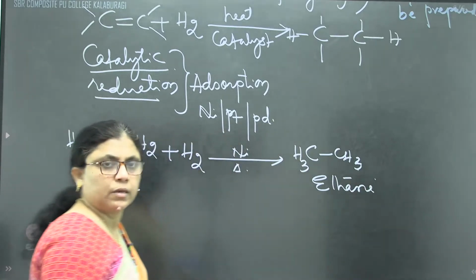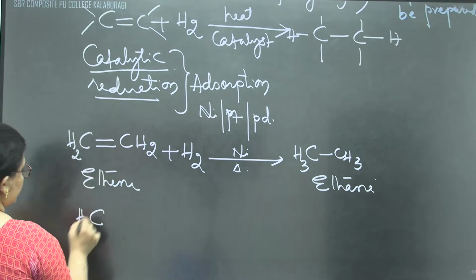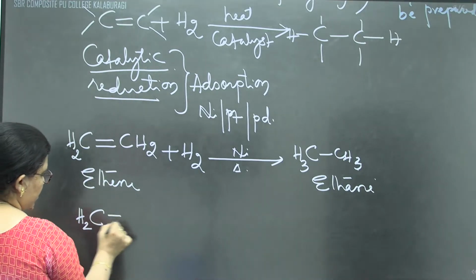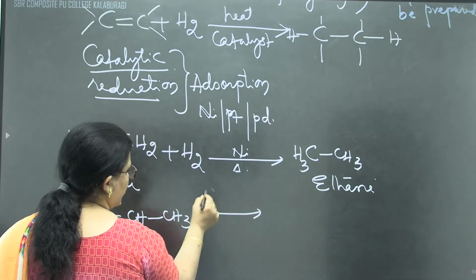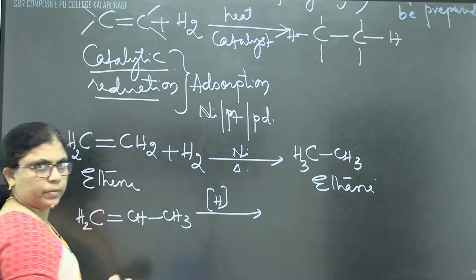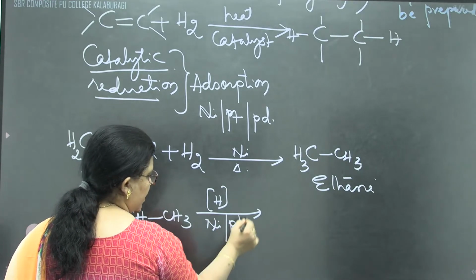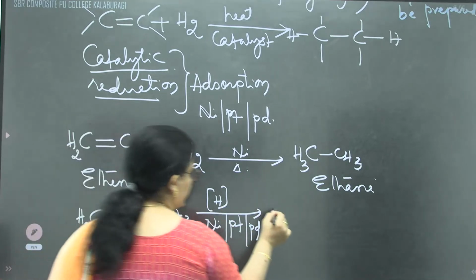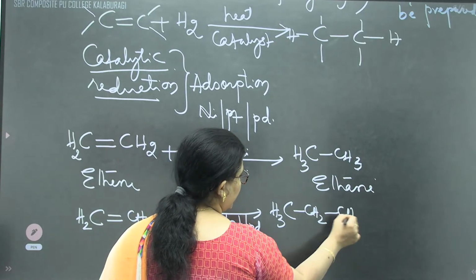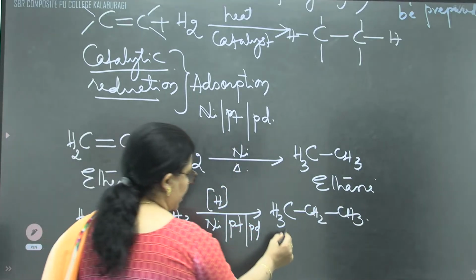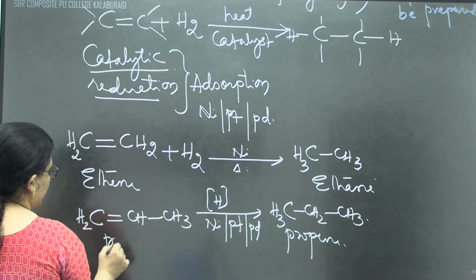Same way, if we take CH2=CH-CH3, by passing hydrogen gas, catalytic reduction in presence of nickel, platinum or palladium as a catalyst, we'll get propane. There are many ways to represent the reagent. This is propane, converted from propene, prop-1-ene.